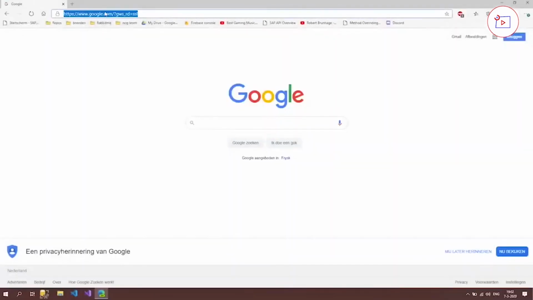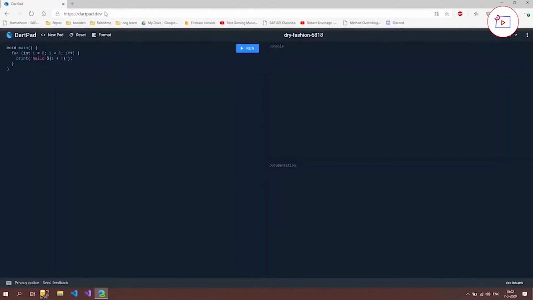The next thing we're going to take a look at is the editor that we're going to use. Most of the time when you go into a tutorial, you first have to install certain things like an environment, certain tooling, and this is also a reason why I picked the Dart language: there's an editor online. So we go to a browser and fill in dartpad.dev. This is an online dev environment, which means that we can run our code in the browser, which is really cool, and there's no setup time.